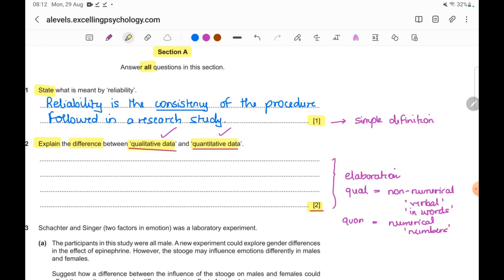Okay, and we have to explain what this difference is. Clearly the difference is that qualitative is non-numerical and it's not at all in numbers, whereas quantitative is the opposite. It is in numbers and it's not at all verbal. So keeping all of this in mind, let us write one answer.